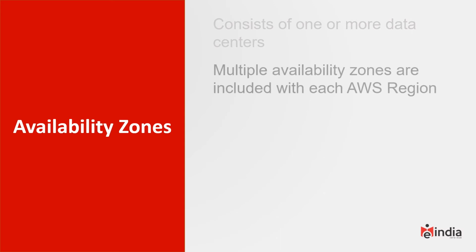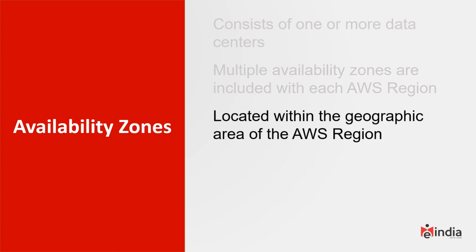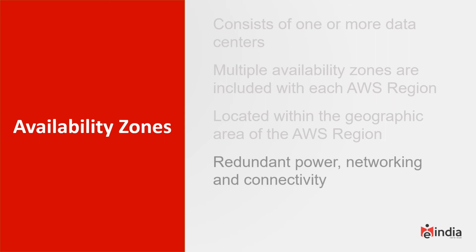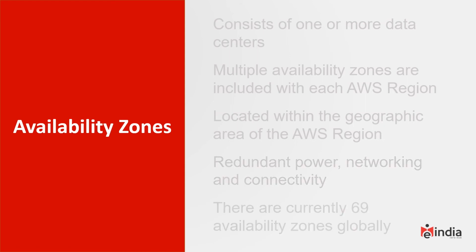Now these are located within the geographic area of the AWS region, so you're not going to have availability zones that are far, far away from their region area. In this case, that geographic area will house all of the availability zones. The availability zones themselves have redundant power, networking, and connectivity. AWS tries to make sure that there are no single points of failure when it comes to their global infrastructure. Currently, if we look globally, there are 69 availability zones that have been launched.